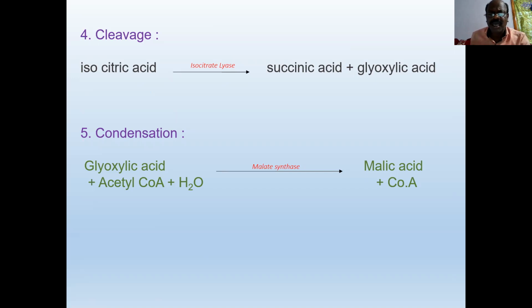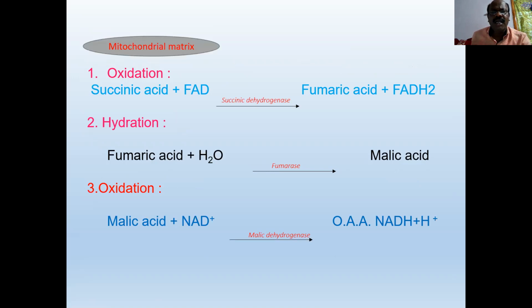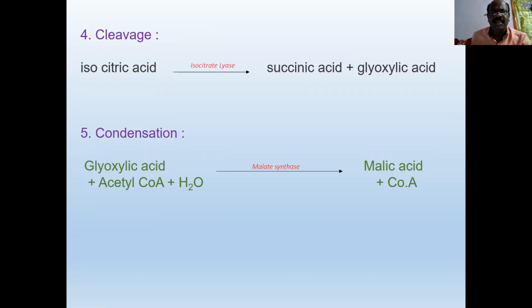In this reaction, one coenzyme A is released. Here, in mitochondria, malic acid or citric acid or succinic acid moves into the mitochondrial matrix from glyoxysomes.